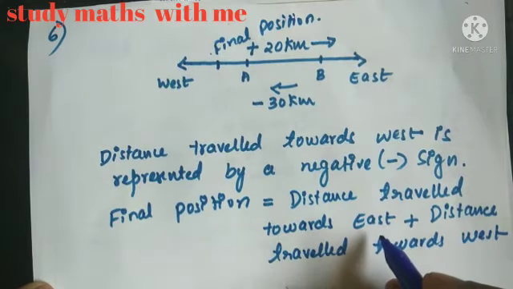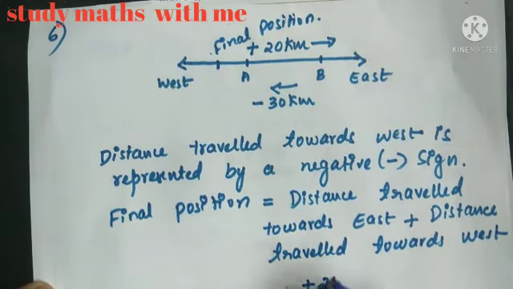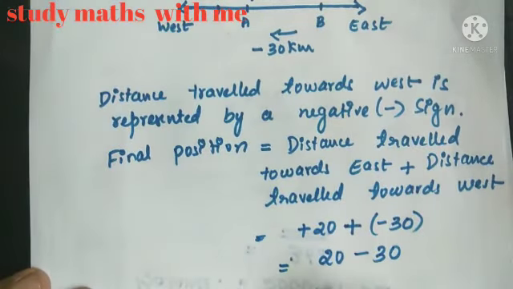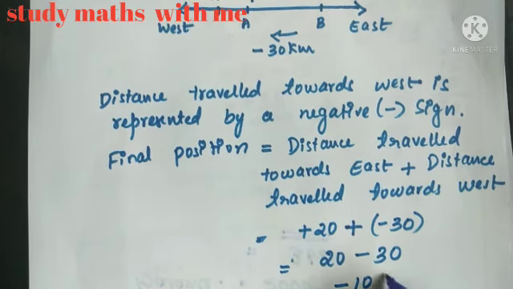Distance traveled towards east is how much? Plus 20. Plus towards west is minus 30. So here this becomes 20 minus 30. That's equal to minus 10 kilometer.